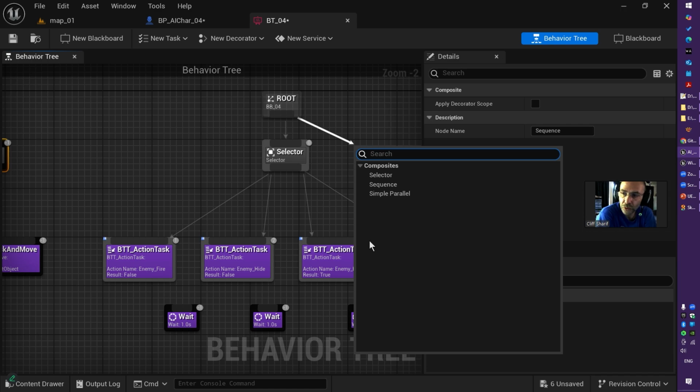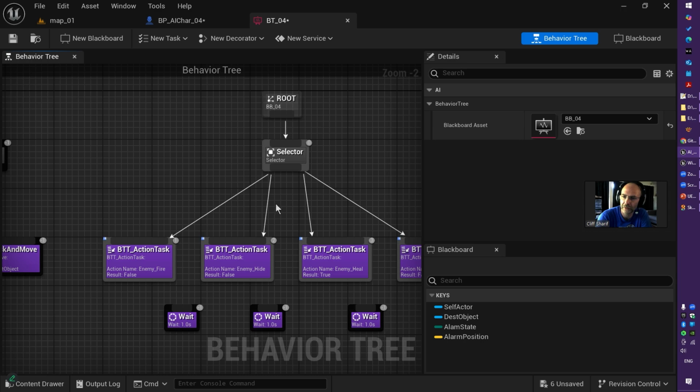Perhaps in the future you will have more composites, or you may add a plugin to add a new composite, but by default you can use these composites to develop the behavior with Behavior Tree and Blackboard.